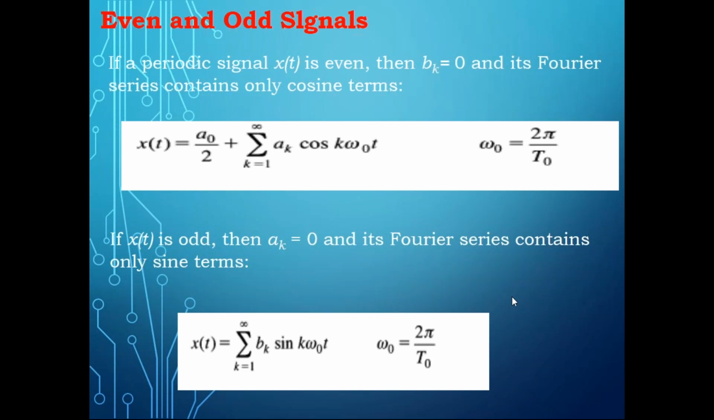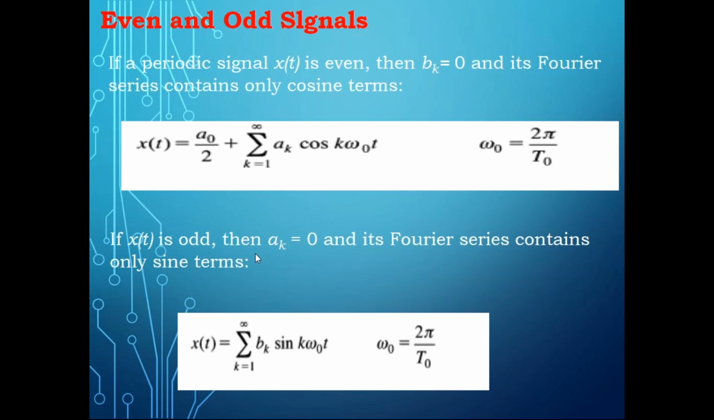If a periodic signal x of t is even, then bk equal to 0. That means you don't find a sine term for an even function. The Fourier series will have a0 by 2, that is the DC or the average value, and ak cos k omega t. Since cos is an even function, this will be there. And if x of t is odd, then ak is 0. When I say ak is 0, even k equal to 0, it becomes a0, right?